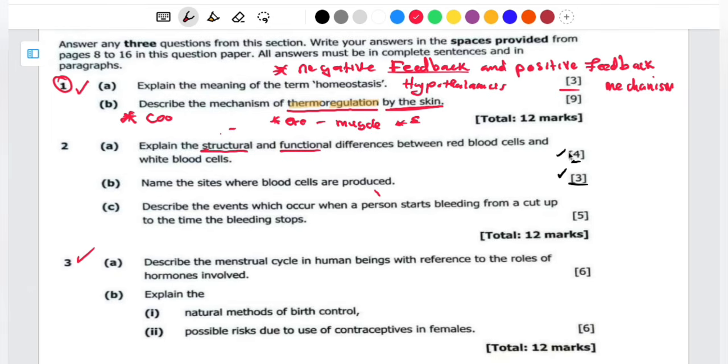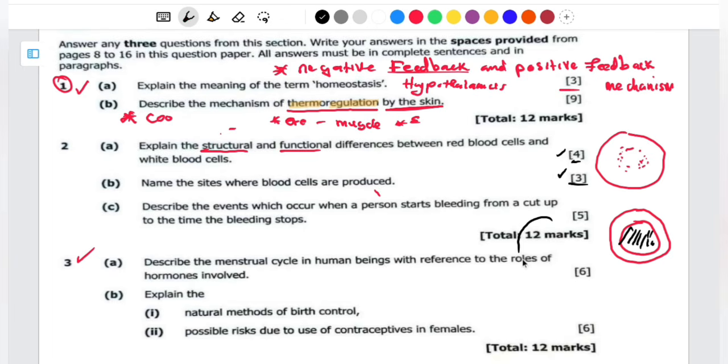In terms of the structure, if I draw the structure of a red blood cell here, it's going to look something like this. So this is the red blood cell. Then let me draw a white blood cell. Let me choose the monocyte. Let me also include the phagocyte here so that you see the differences. The phagocyte is the one which has this lobed nucleus, and this one is the monocyte.